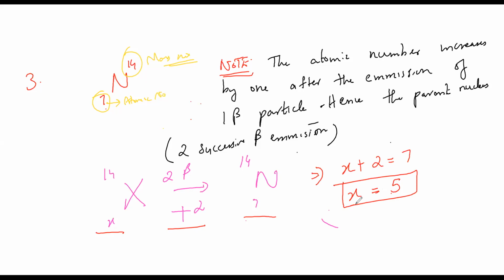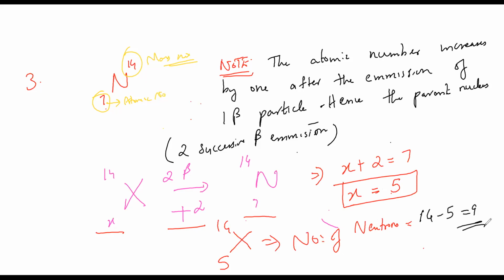So now what is the number of neutrons? X is 5 here and 14. That's it. So number of neutrons is 14 minus 5. This is our successive beta emission.